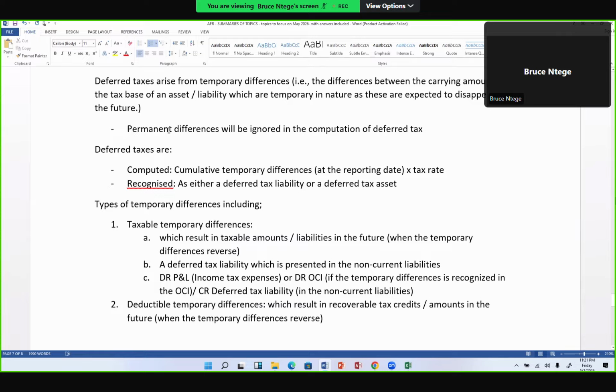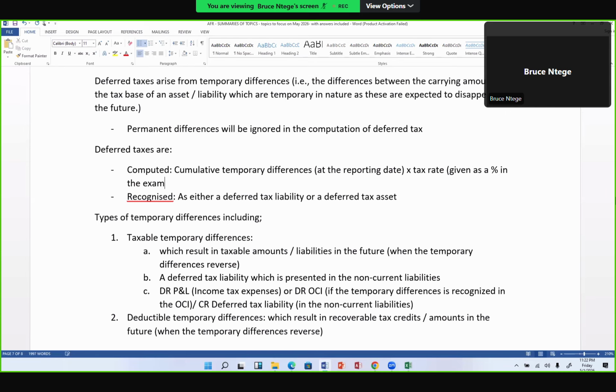So you have that formula: the cumulative taxable temporary difference times a tax rate, which is always given to you in the exam as a percentage. The moment you have that tax rate and the cumulative taxable temporary difference computed, the amount you get is a deferred tax liability.